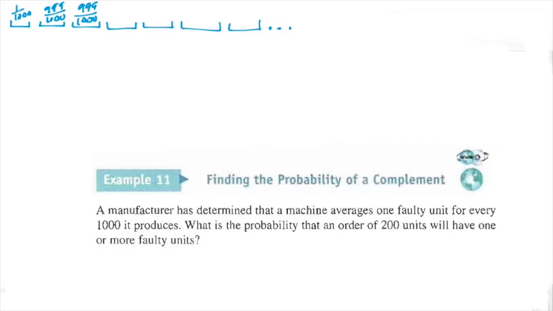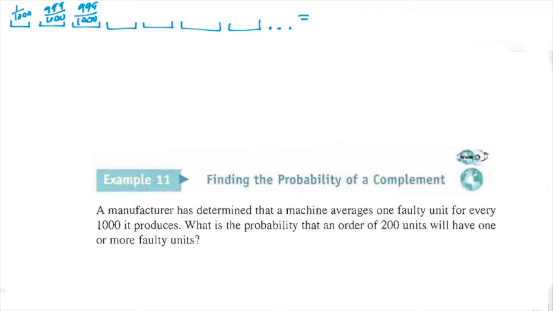That's a good probability, actually. If you divide that, what's the probability of you not getting a faulty one? It's 0.999, or 99.9%. That's not bad, so I wouldn't shut down this factory. But when I multiply all these out, this would equal the probability of getting exactly 1 faulty unit.